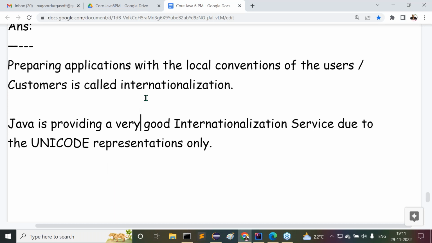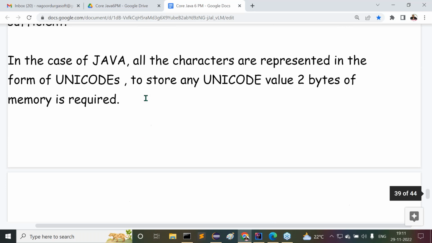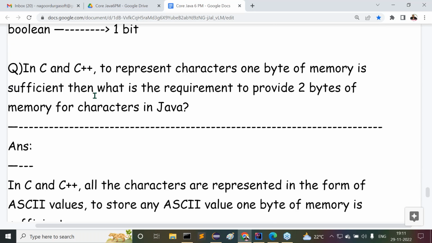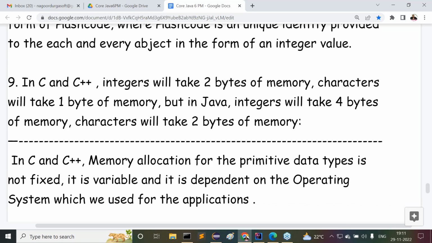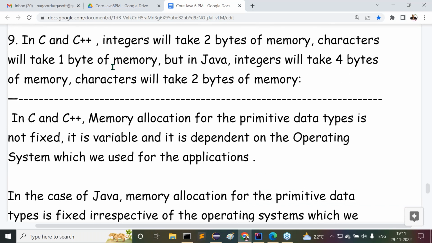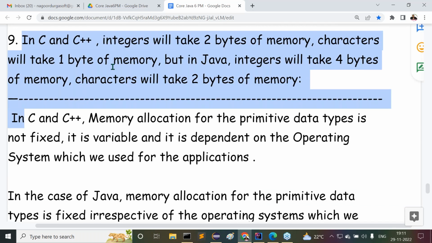Now let's understand this clearly. What exactly are the points I'm discussing with you today? Today the point is this ninth difference. What exactly is the ninth difference? In C and C++, integers will take 2 bytes of memory, characters will take 1 byte of memory. But in Java, integers will take 4 bytes of memory, characters will take 2 bytes of memory. Now try to understand it.